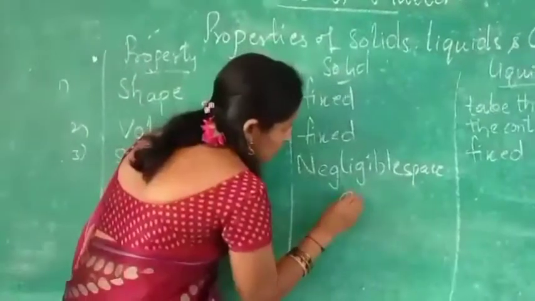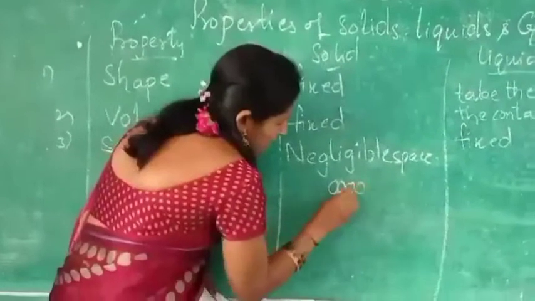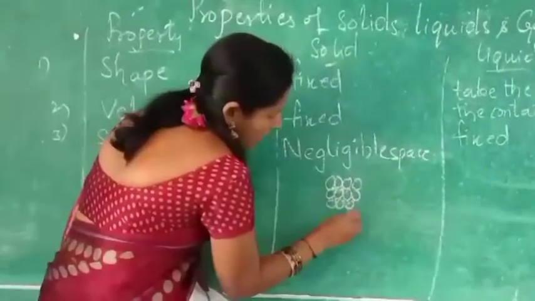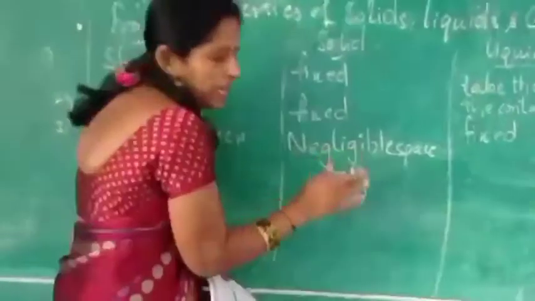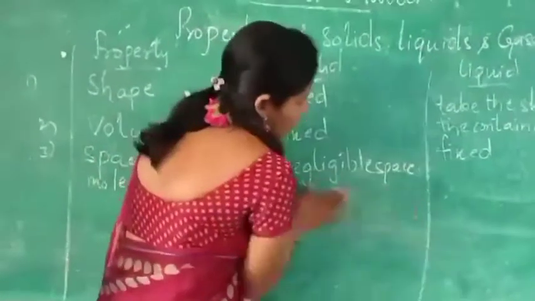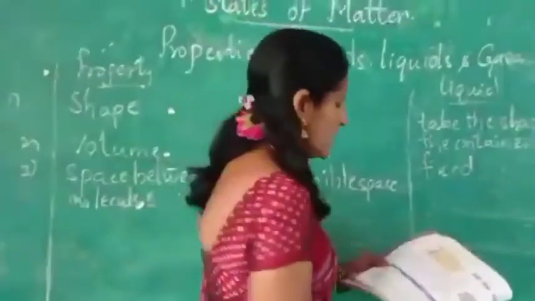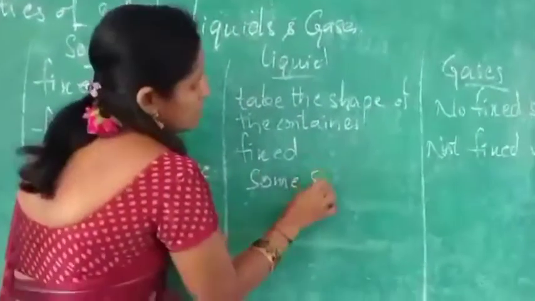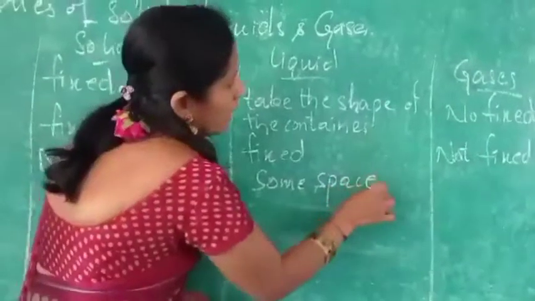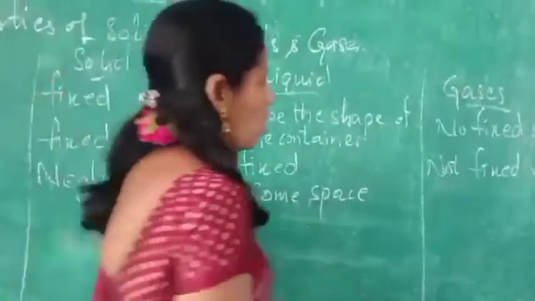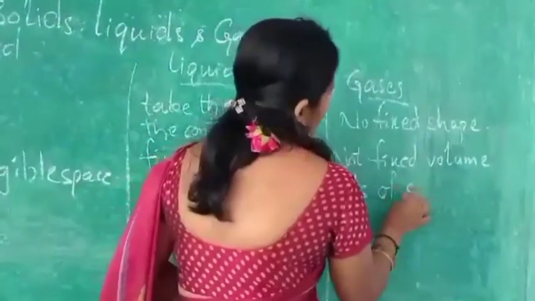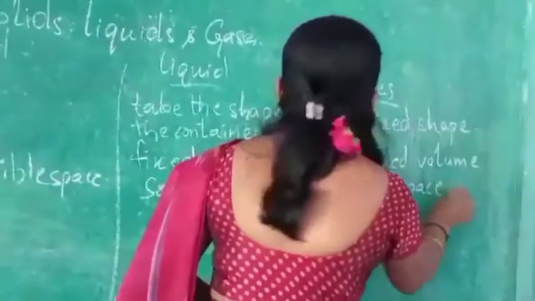So in solids they are in a fixed shape, and they won't have much space between the molecules. Next one, in liquids, some space is there. But in the gases, a lot of space is there.